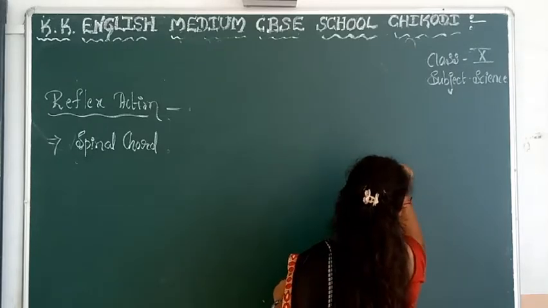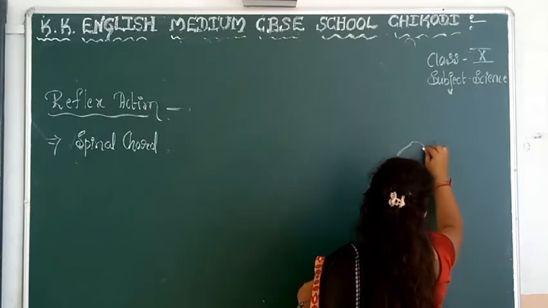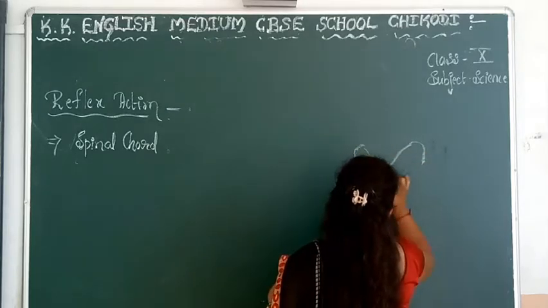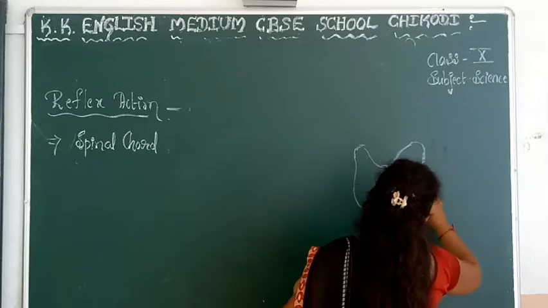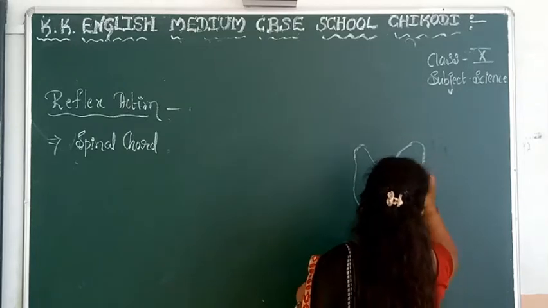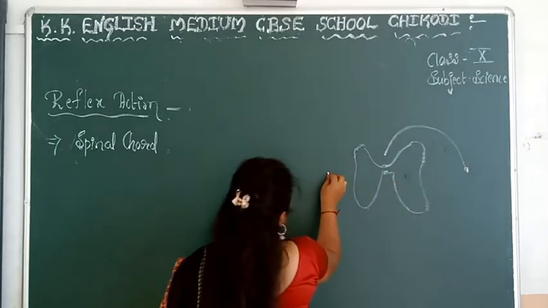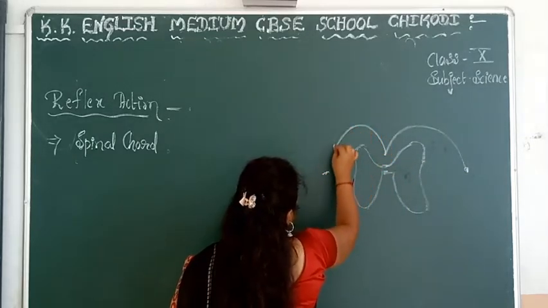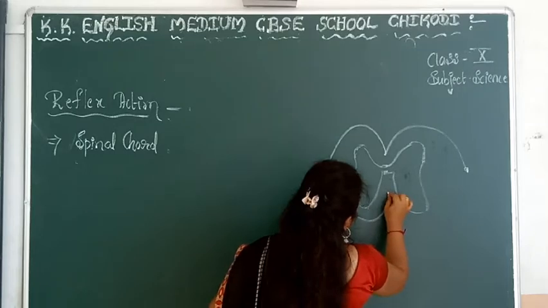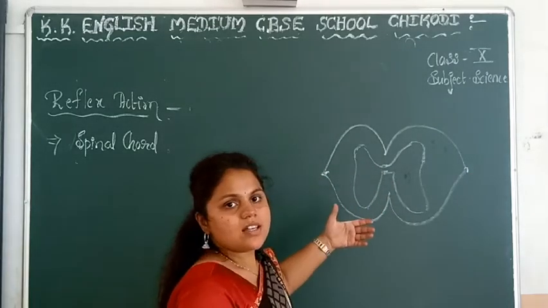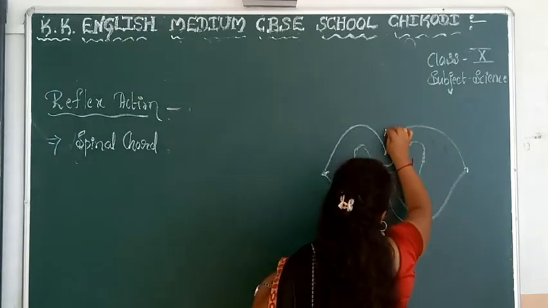First, you have to draw the spinal cord. How are you going to start drawing the spinal cord? Make a simple butterfly here. It is the structure of your spinal cord. Put a dot here. This is your spinal cord.